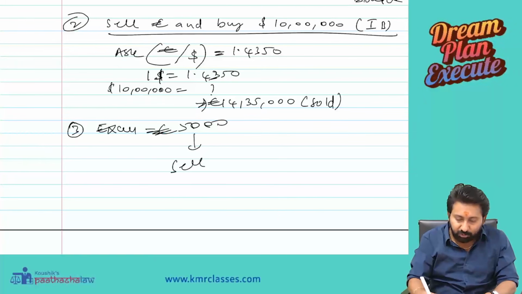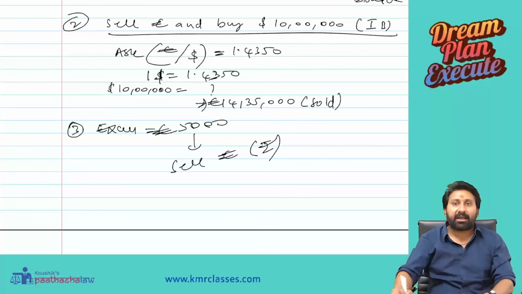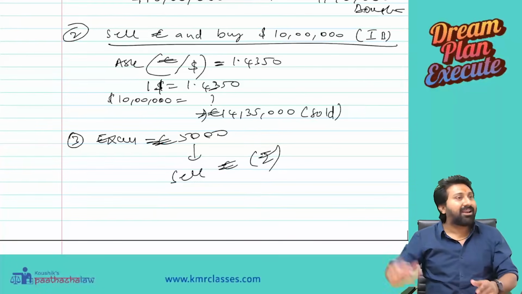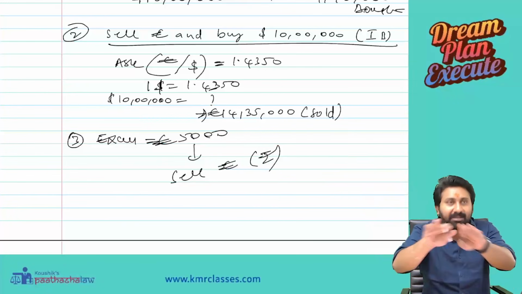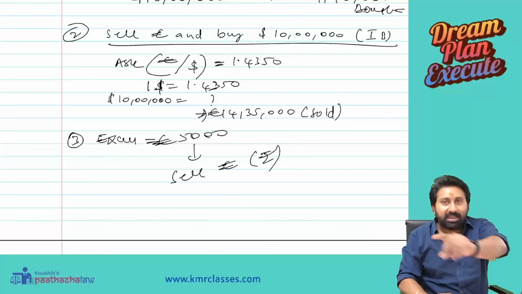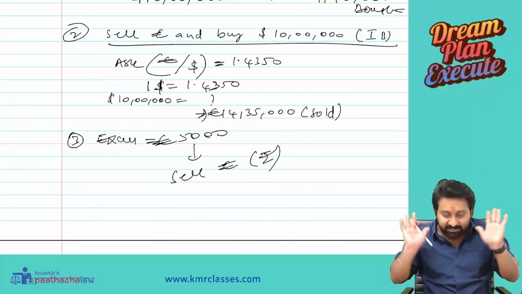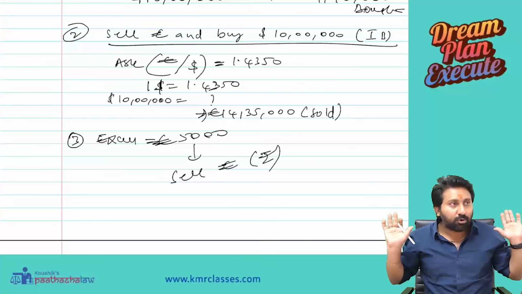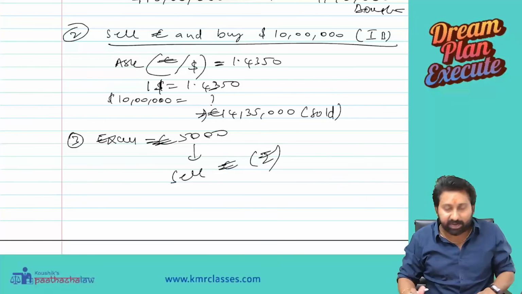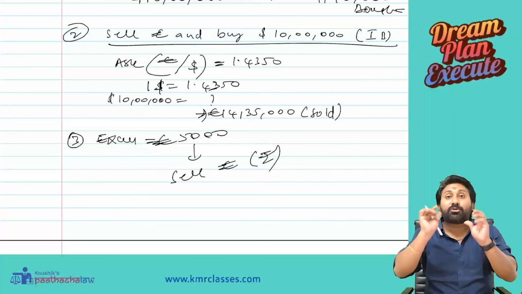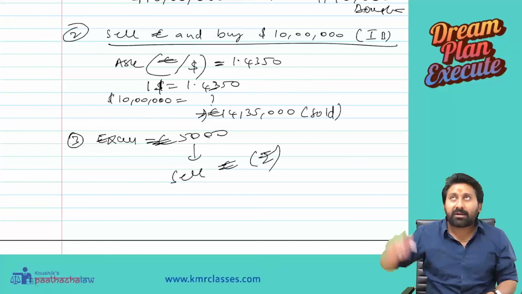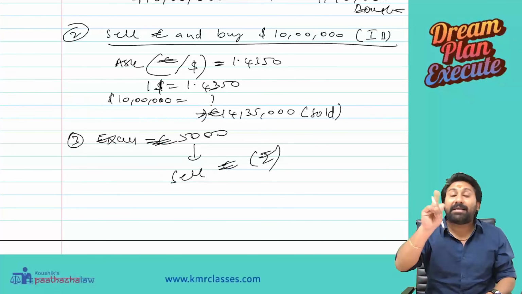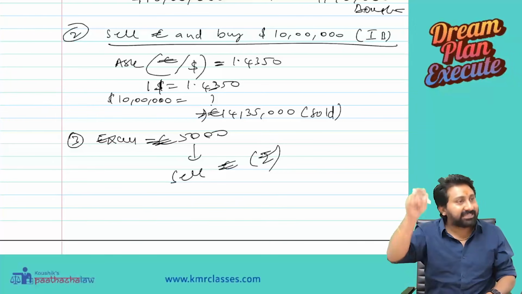So now what will we do? We have to sell these euros and get the rupee back. Sir, why not dollar? Dollar, already 10 lakh you got. 10 lakh is the balance you want. You got it, forget about it. Now the excess euros we have to sell and get the rupees, such that dollar is not getting affected. So we want to sell euro in the interbank. Interbank has to buy euro. Interbank buys at a lower rate. Lower rate is the bid rate.